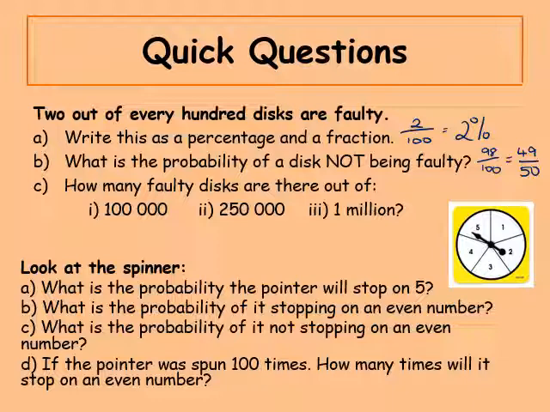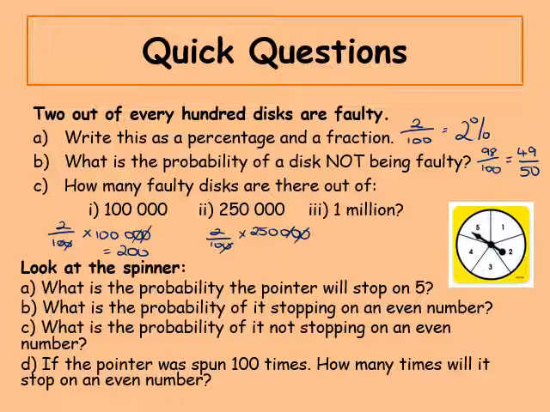Okay, how many faulty discs are there out of 100,000? Well, if 2 in every 100 are faulty, then you could work it out by going 2 out of 100 times 100,000. So that cancels there, that cancels there. 2 times 1,000 is 2,000. Likewise here, 2 out of 100 times 250,000, and we're left with 5,000.